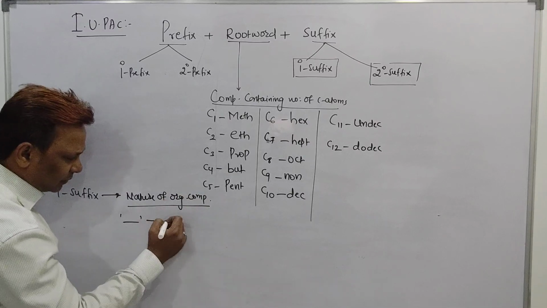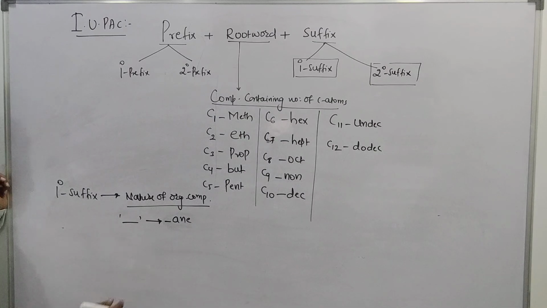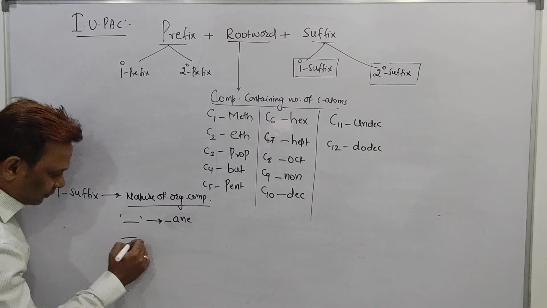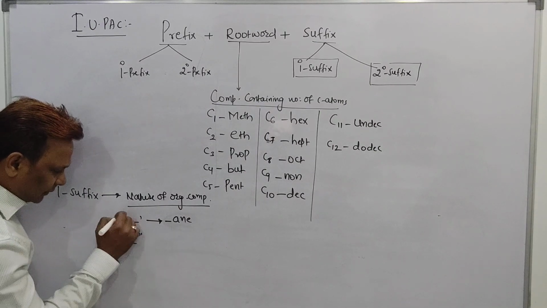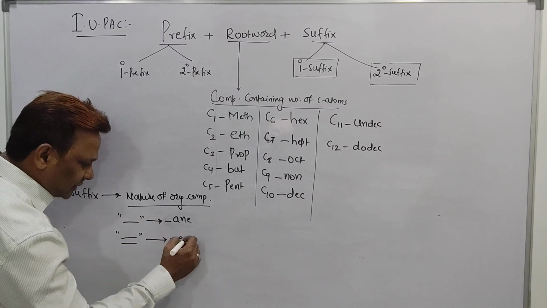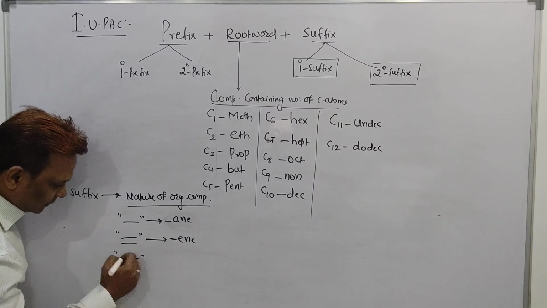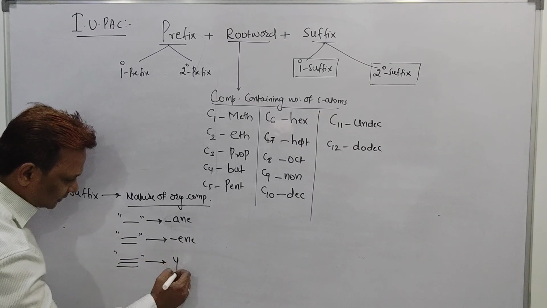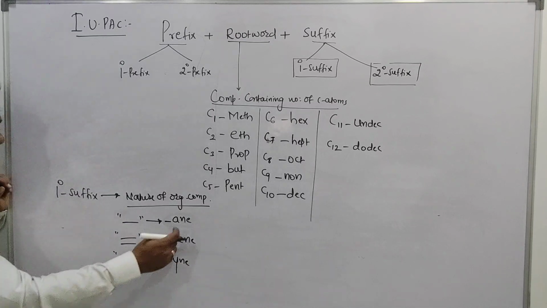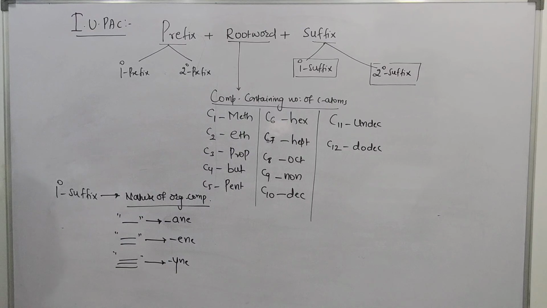Saturated means single bond. It is a primary suffix, and I should mention it as "ane". If the compound contains a double bond, then the primary suffix I should use here is "ene". And if the compound contains a triple bond, then the primary suffix I should use here is "yne". Ene, yne: that is about the primary suffix.